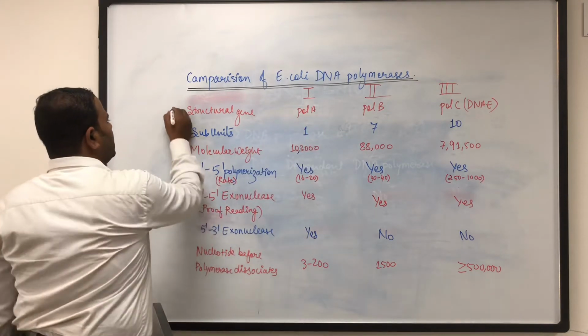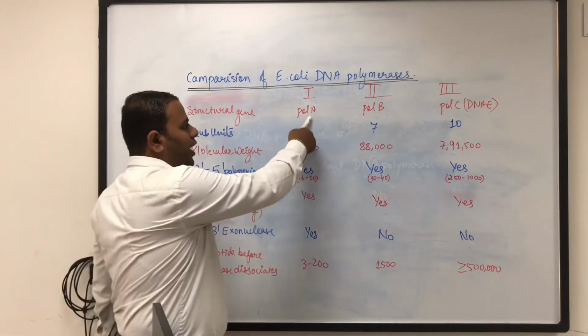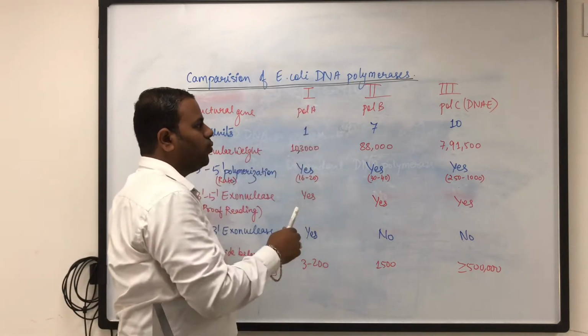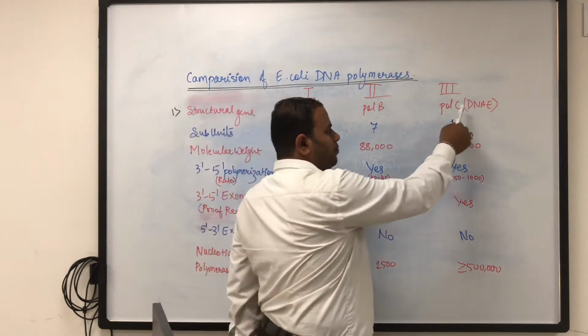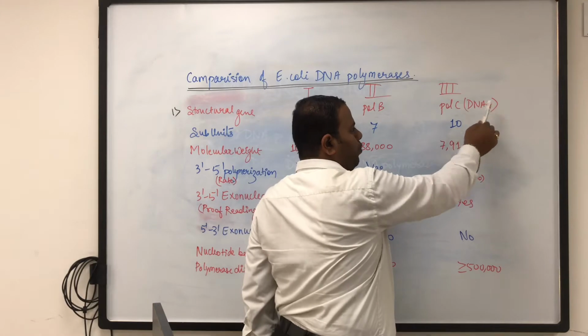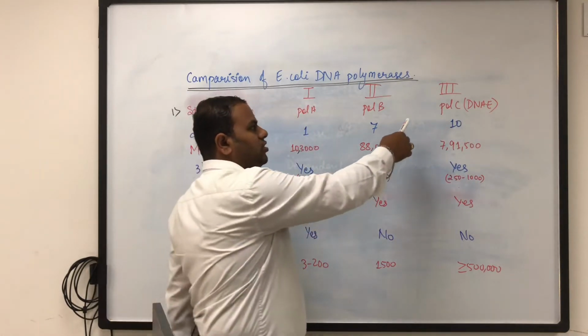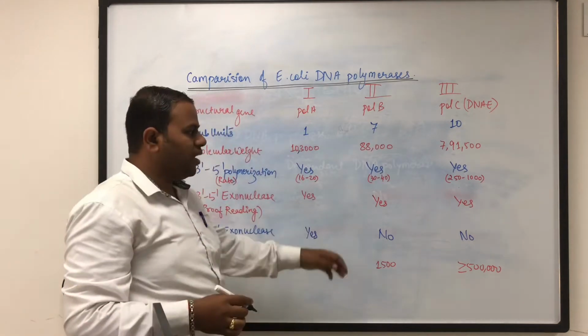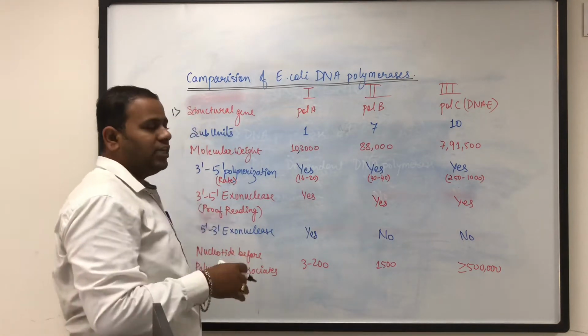First of all, let's see the structural gene. The structural gene for polymerase 1 is Pol A, that is Pol A codes for DNA polymerase 1, then Pol B codes for DNA polymerase 2, and Pol C, also called DnaE protein in some cases, codes for DNA polymerase 3. The DNA polymerase 3 here is a highly processive enzyme which is actually responsible for high speed replication of DNA.